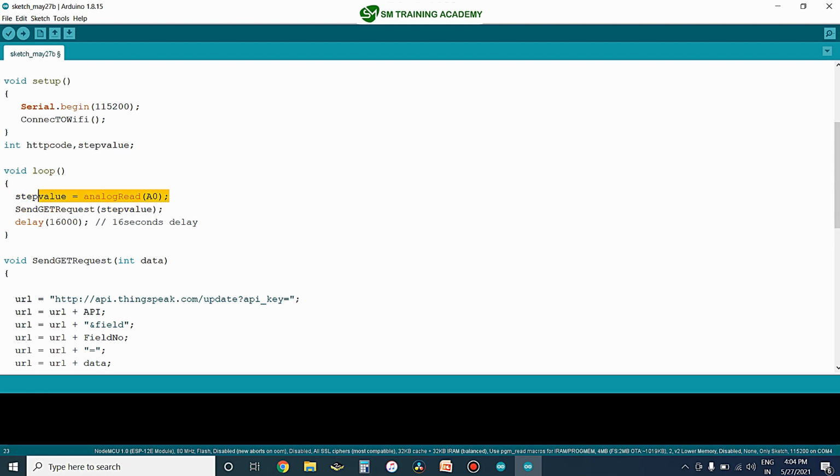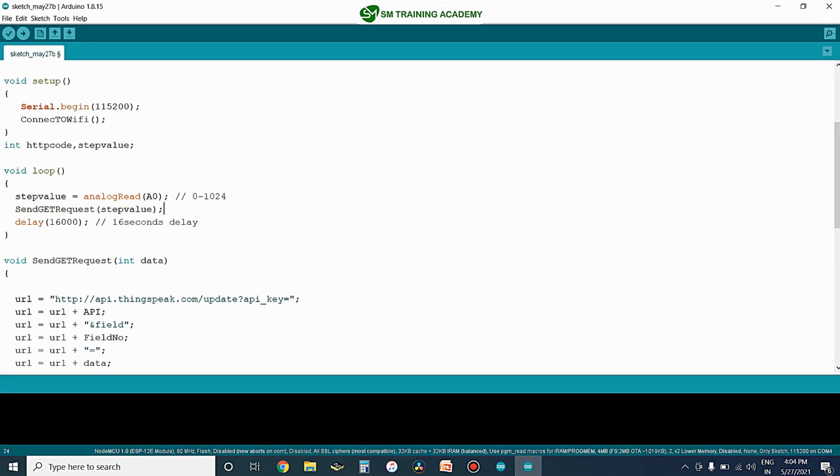Whatever the step value is, it will be between 0 and 1024, which is a 10-bit value, and this step value that we are receiving here will be directly passed on to the GET request of the ThingSpeak channel website.